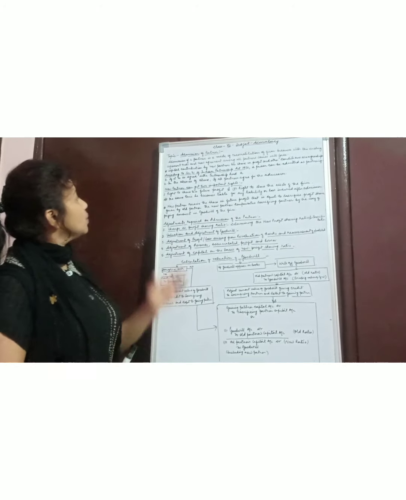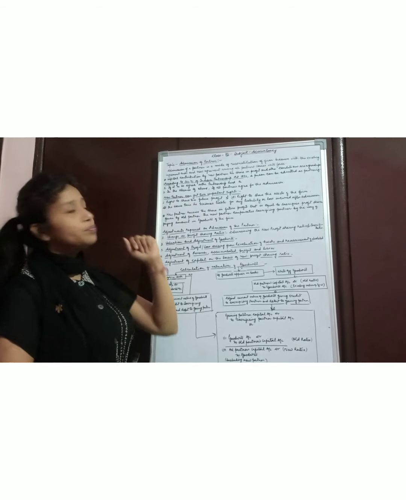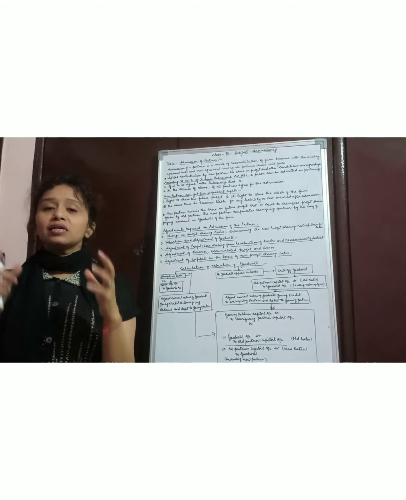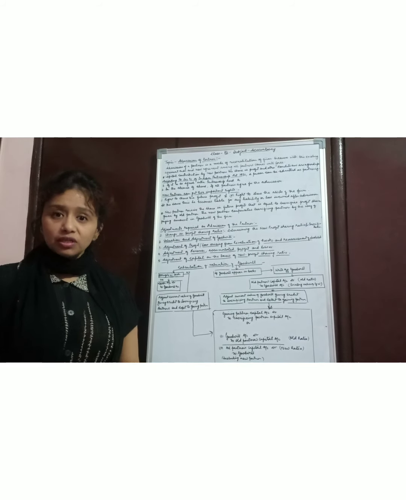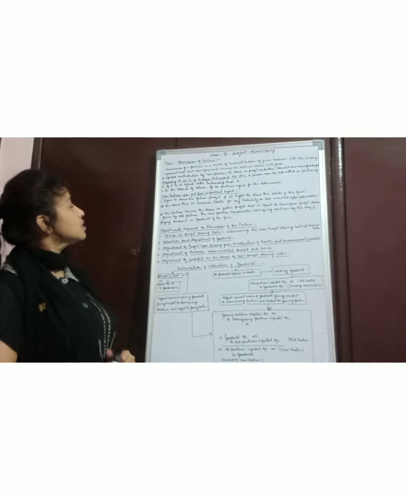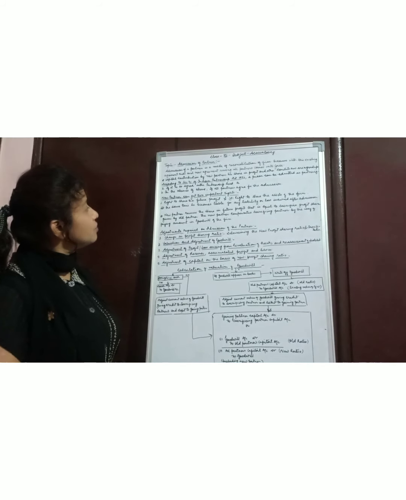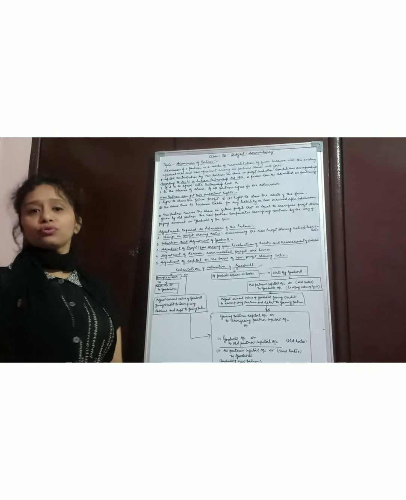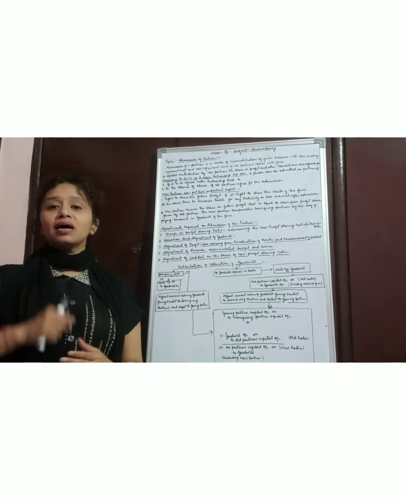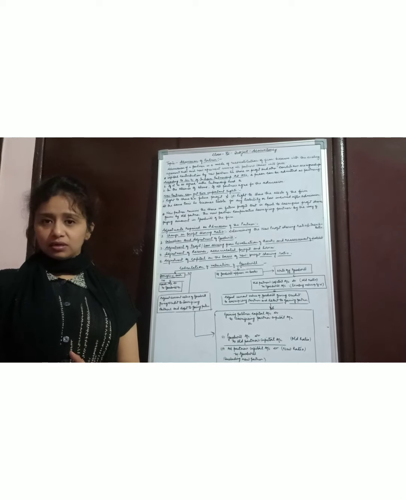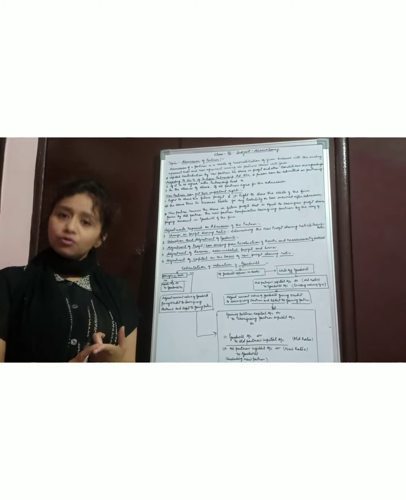Okay. Now when the new partner comes, he acquires 2 important rights in the partnership. What are those? First is the right to share the future profit, and the second is the right to share the assets of the firm.